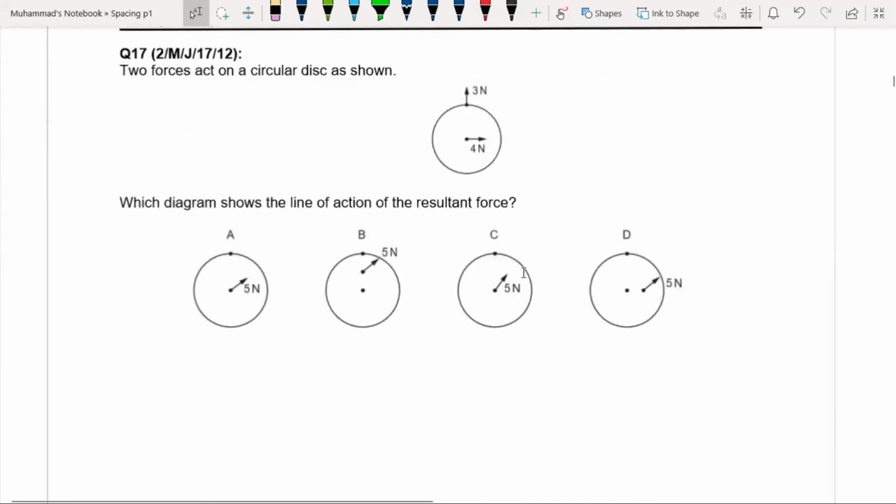Question 17. Two forces act on a circular disk as shown. One is 3 Newton, the other is 4 Newton. This diagram shows the line of action of the resultant force.